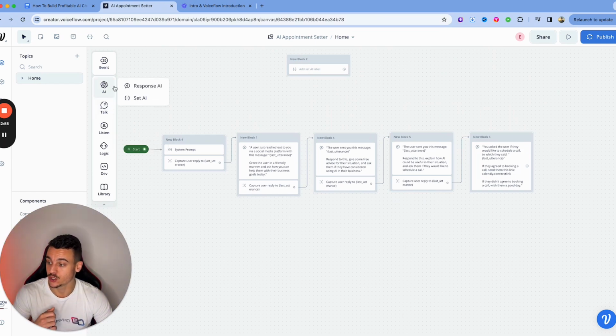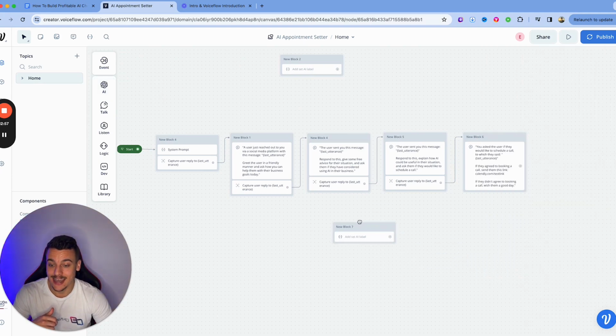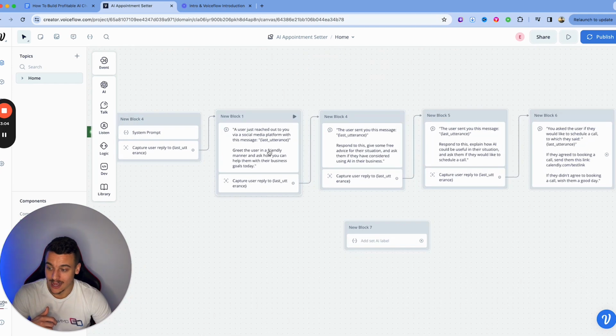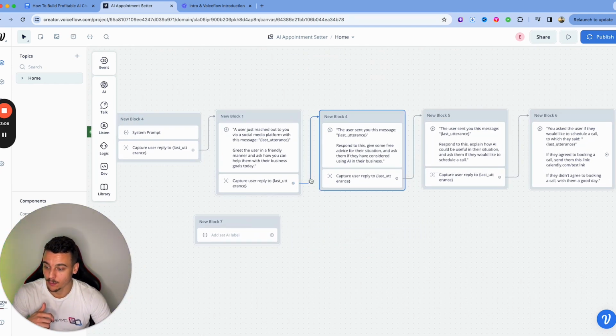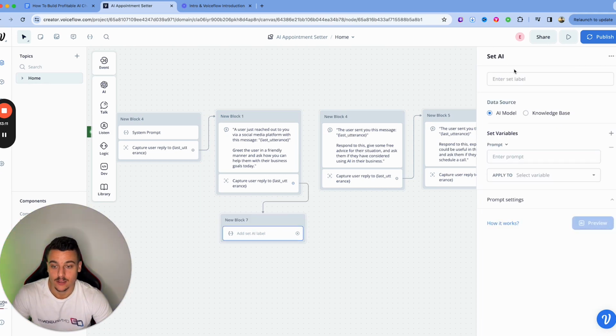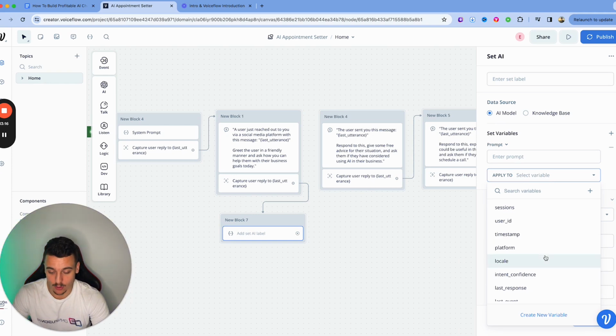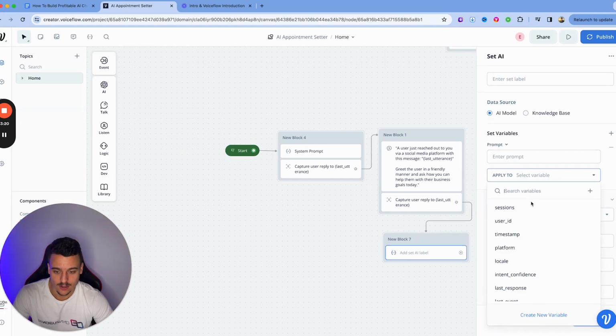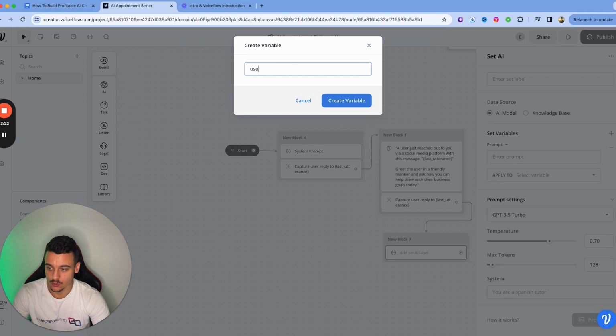Now, something that I want to show you guys as well is a set AI task, which, for example, can be used after you ask them here how you can help them. You can, for example, analyze what the user needs help with. So this is the same thing. You also have a prompt, but you save it into a variable, which can be, in this case, user analysis.